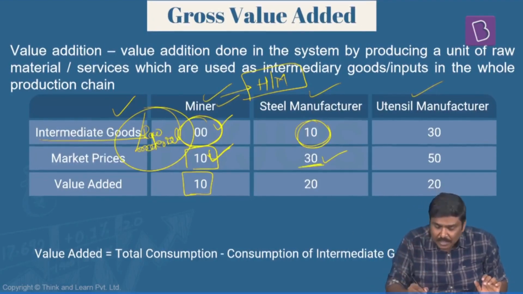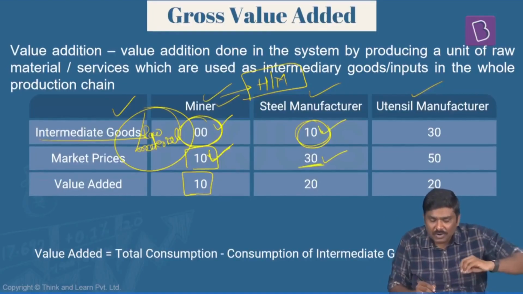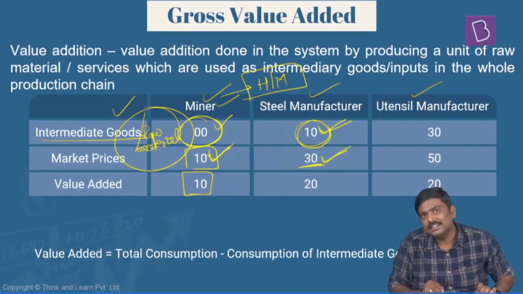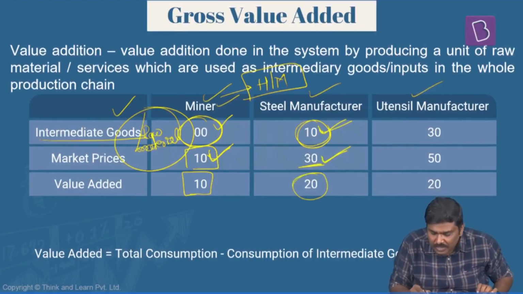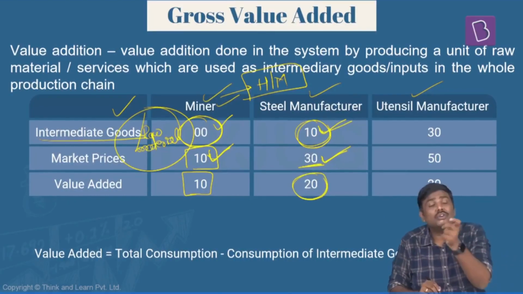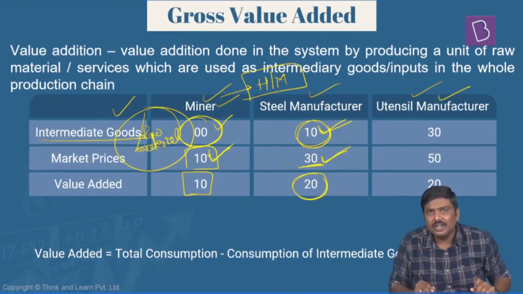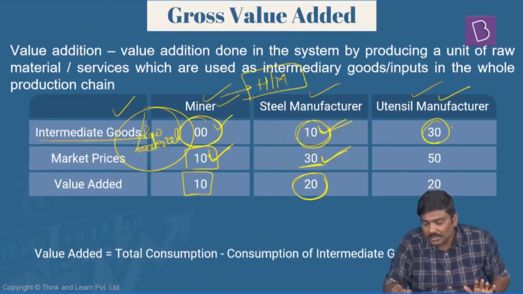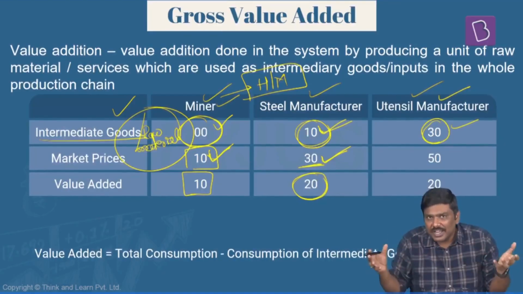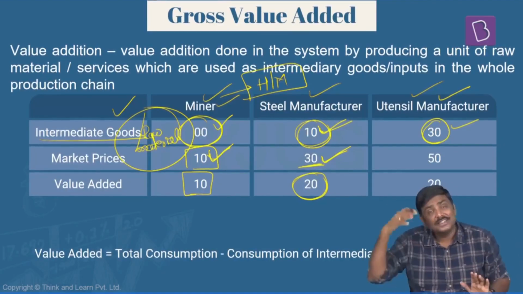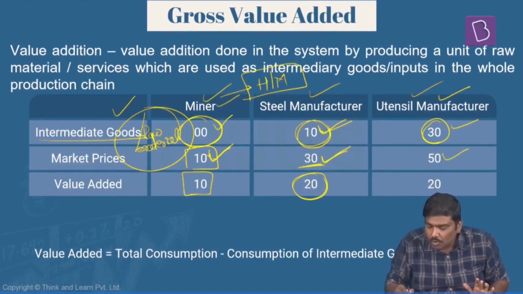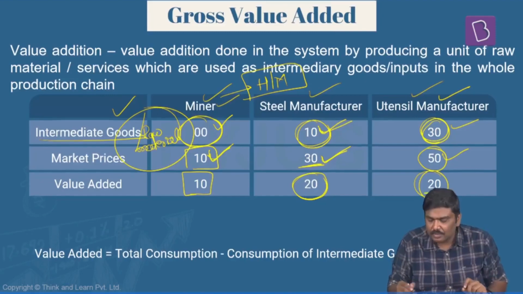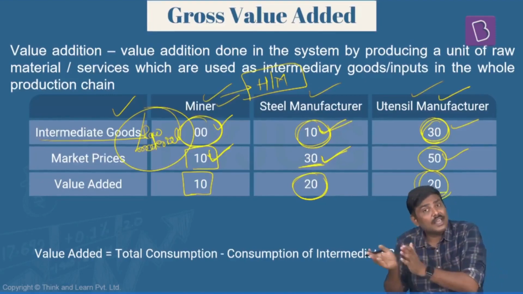So in the second step, you will procure the raw material at 10. You will sell it at 30. So what is the value addition you have done in the system? 20 rupees. Now your friend, the utensil manufacturer, will purchase this steel at 30. For him, the raw material cost will be 30. Now he will convert this steel into different utensils and sell them in the market at 50 rupees. So the output price is 50, the raw material or input cost is 30. What is the difference? Value addition is 20 rupees. So this is how the value addition is calculated.